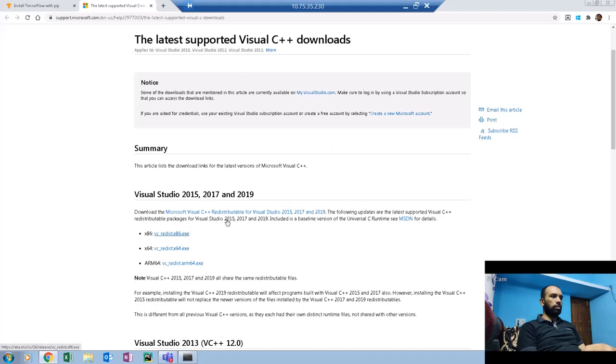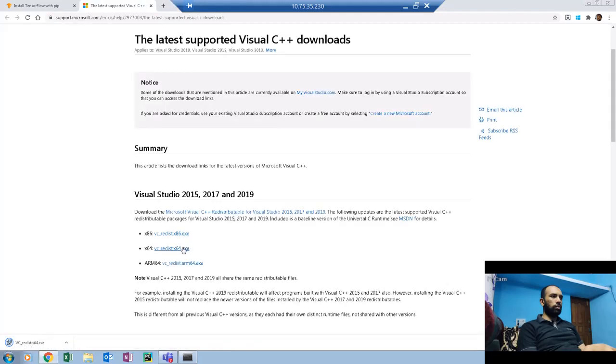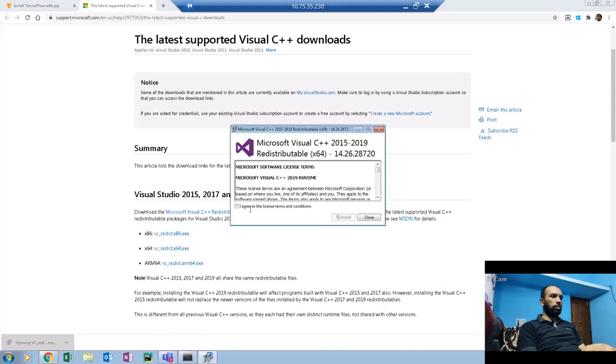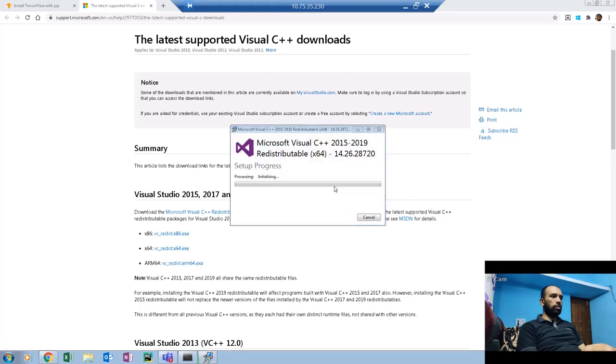Okay, let's go ahead and download this for the 64-bit version. So we've got a 64-bit machine, so we're going to go ahead and install this and agree to install. Yes, let's go. It's going to take a few seconds to install.